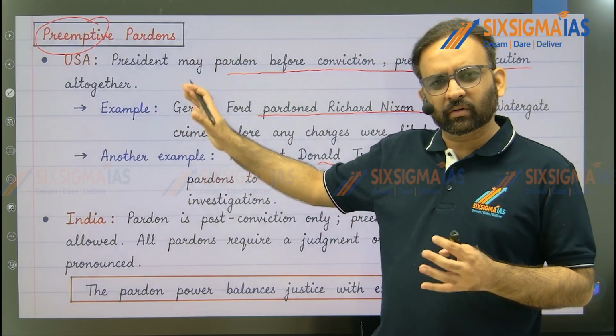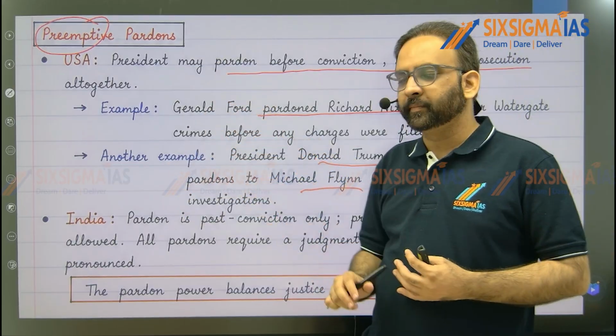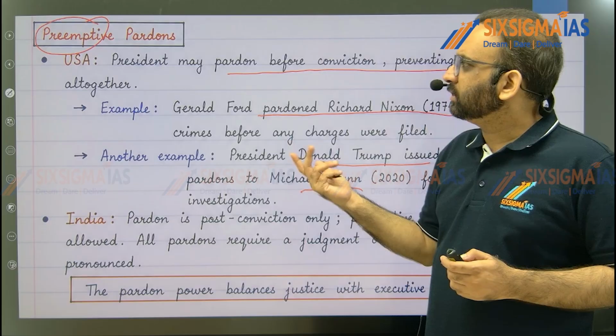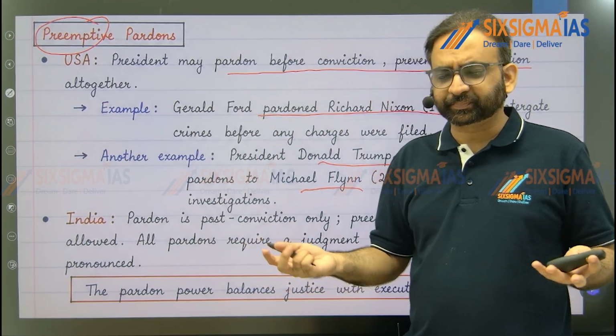Here also you can draw a table if you wish. If you want to write in points format, that's also fine, right? So here you have to just write about the pardoning power of the US president and the Indian president.